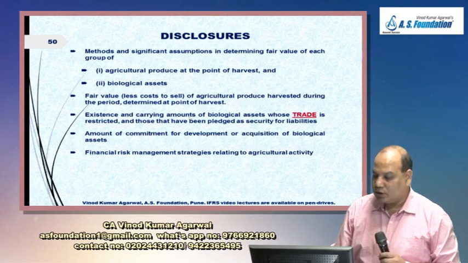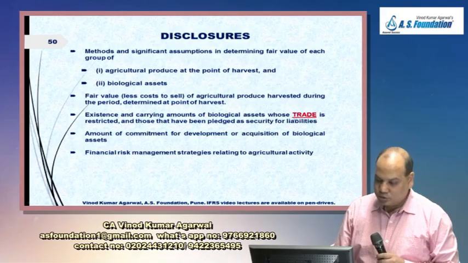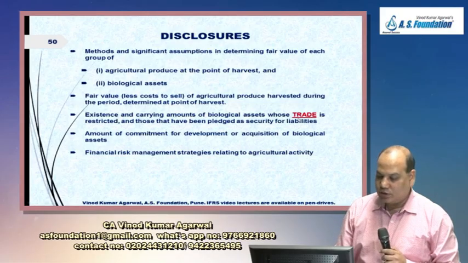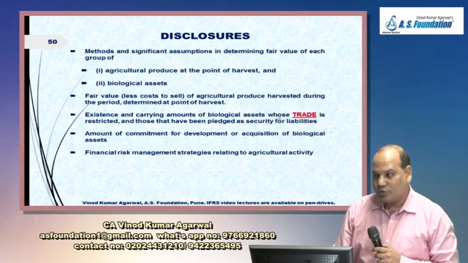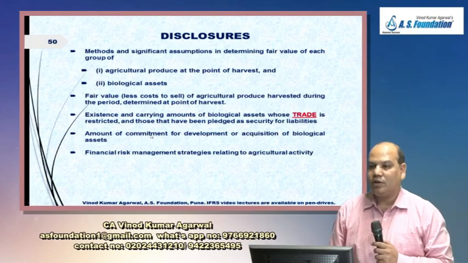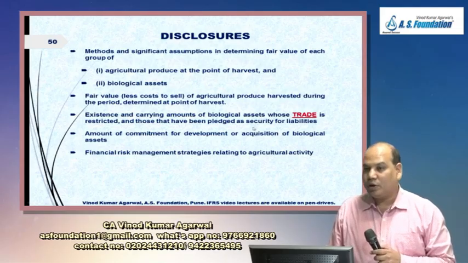The existence and carrying amount of biological asset, underline here, whose trade is restricted, and those that have been placed as security for liabilities. This disclosure also you have to give. Those biological asset whose trade is restricted and those biological asset you have placed as security.